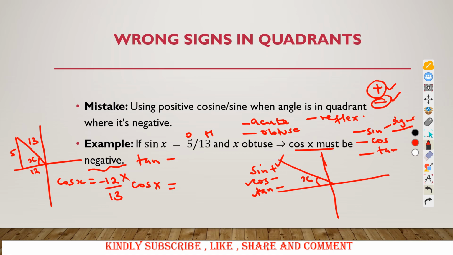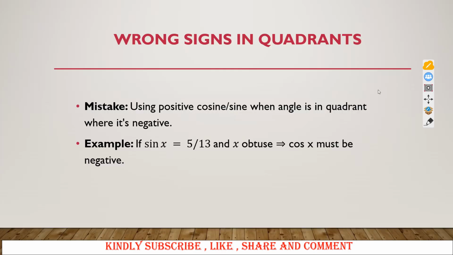So cos of x here must be minus. If you are dealing with tan of x in that quadrant, tan of x must be 5. If you say 5 over, that is opposite over adjacent, 5/12, and you simply say it is 5/12, this will be wrong until you use a what? A minus. So you need to be careful when you are looking at quadrants. A sign can make your solution to be wrong. A plus or a minus can make your solution to be wrong. So you need to be careful there.